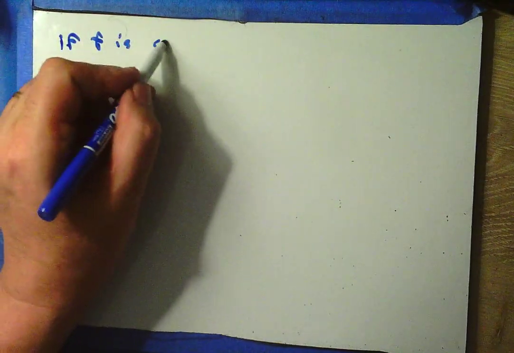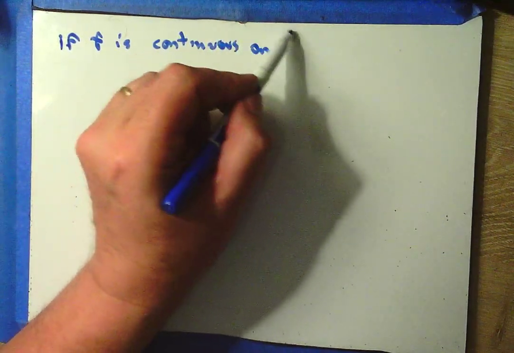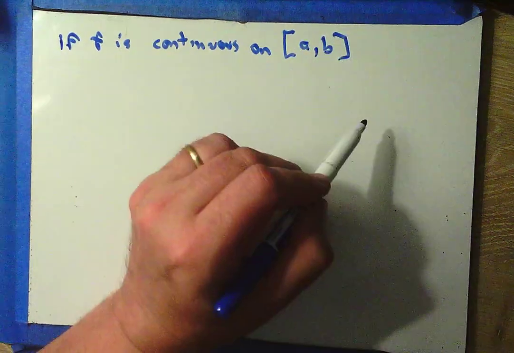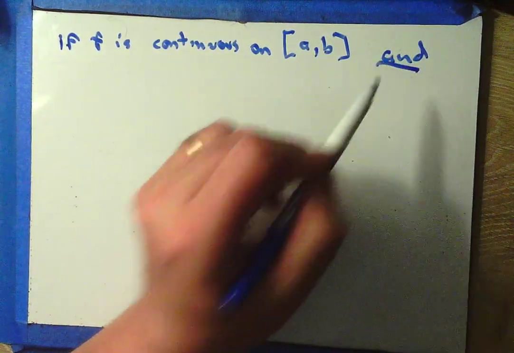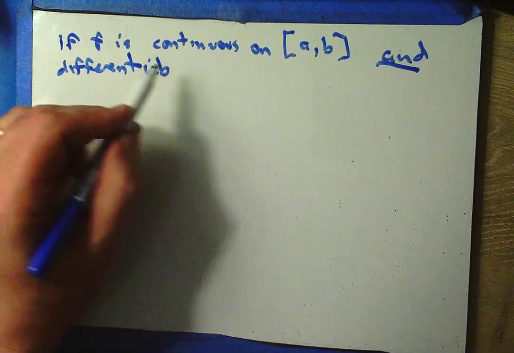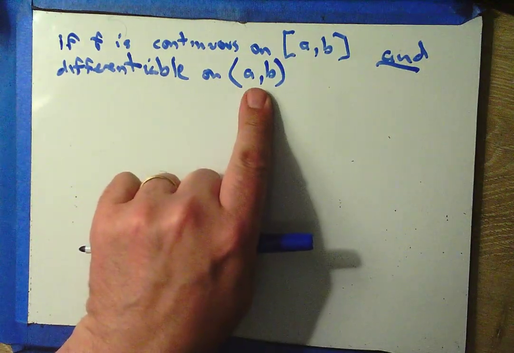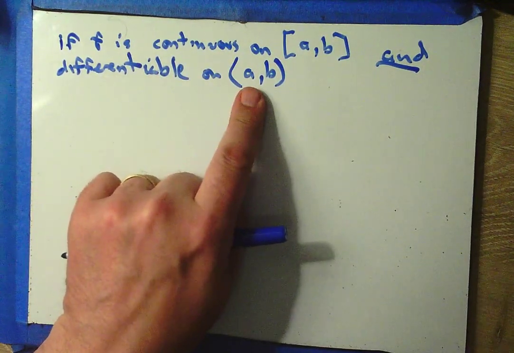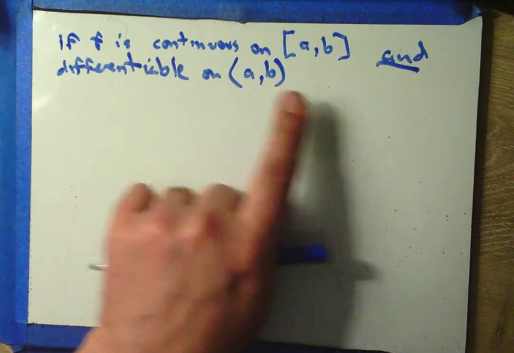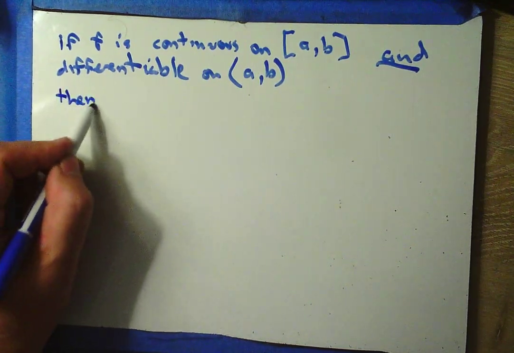All right, remember this said that if f is continuous on the closed interval from a to b, and there's a second precondition, differentiable, we can take the derivative everywhere, on the open interval from a to b. We're not concerned about endpoints, no derivatives at endpoints, just on the interior of the function. Okay, if these two things are true, then we have a conclusion.